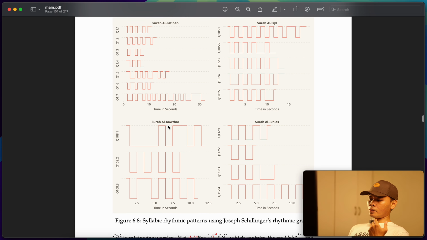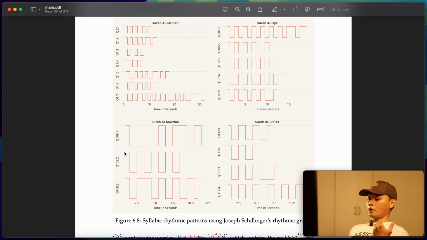So for example, for Surah Al-Kawthar, the way we analyze this graph is that, for example, the first verse, I think this would be a short vowel, and then we have madda here. أعطيناك الكوثر, that's the transition.